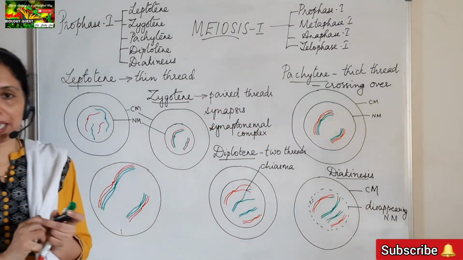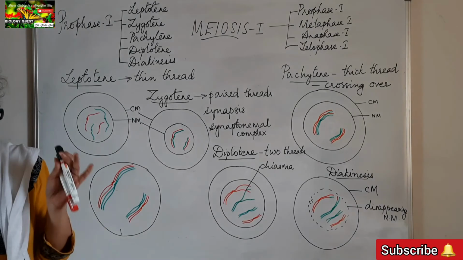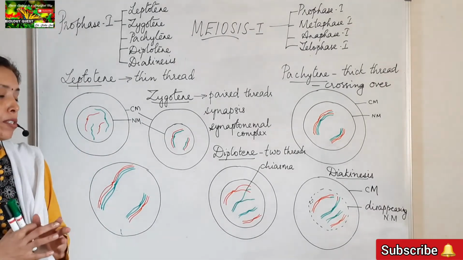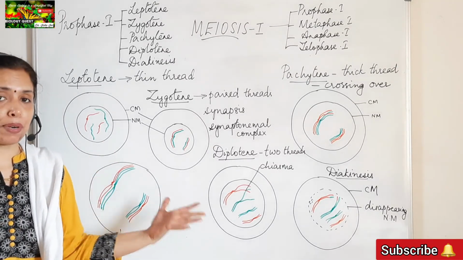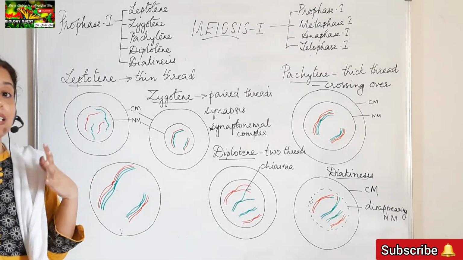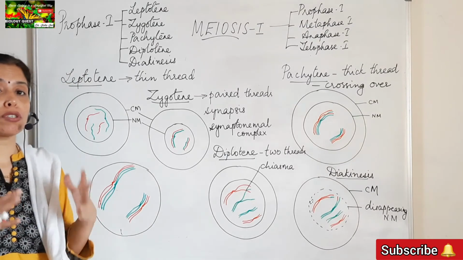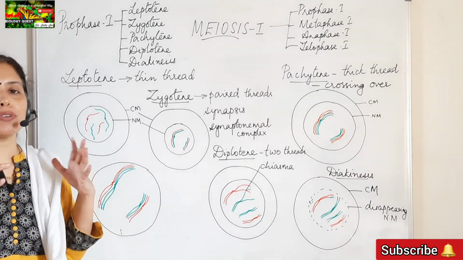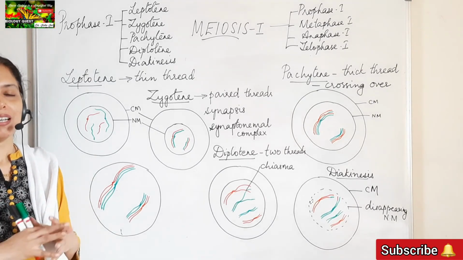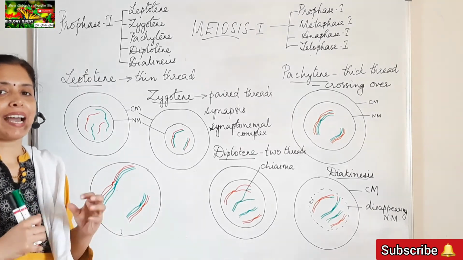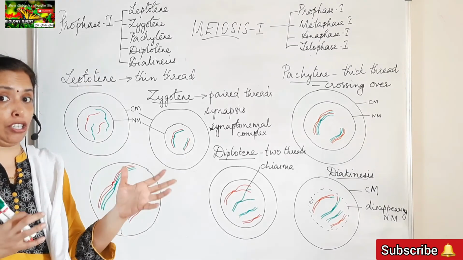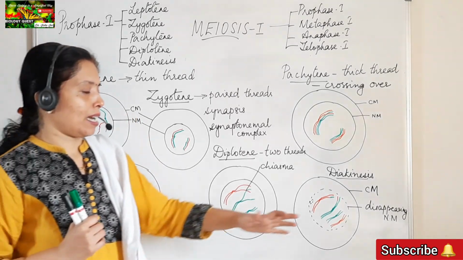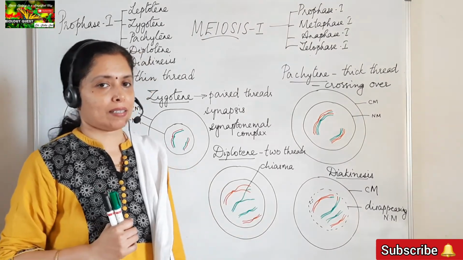Okay, so remember, in diakinesis what is happening? Terminalization of the chiasmata is taking place. Homologous chromosomes get completely separated and exchange of genetic material is complete. The chromosomes are in the most condensed stage, and the nuclear membrane and nucleolus start to disappear and the spindle fibers begin to form. Okay, so these are the things that are happening during diakinesis.